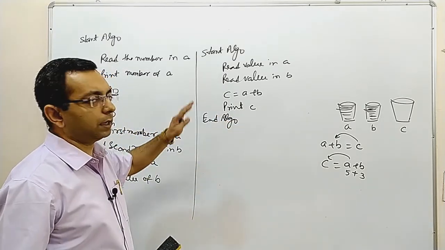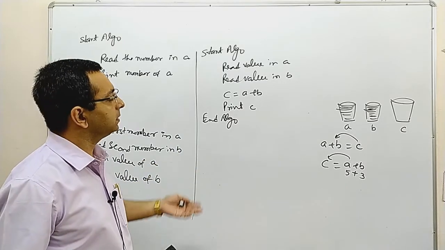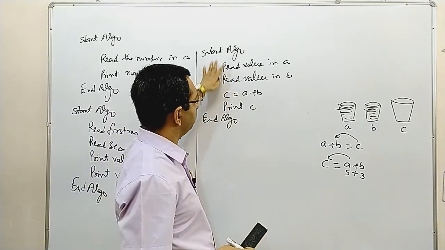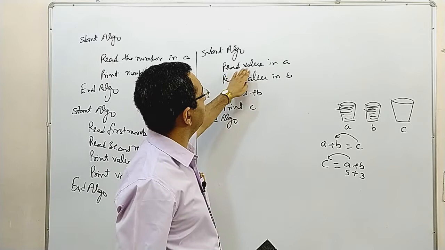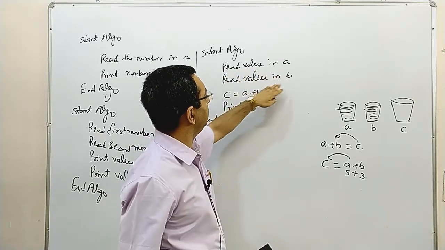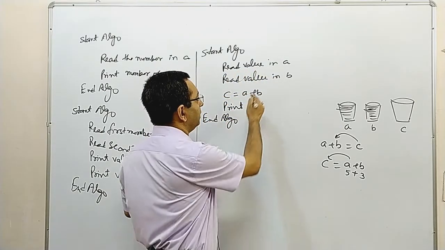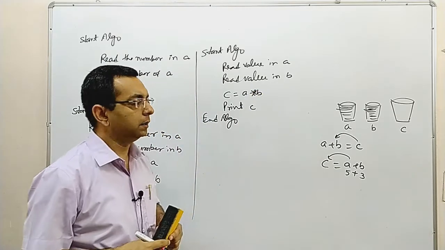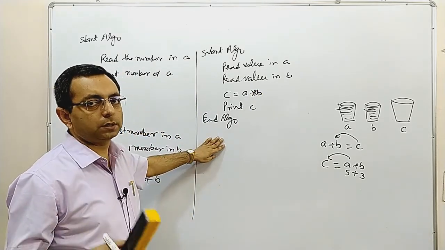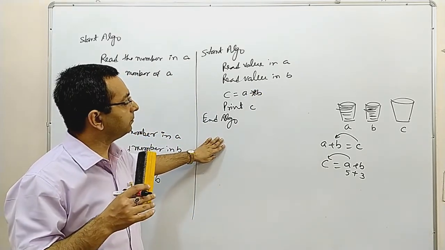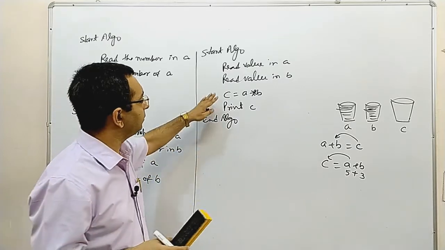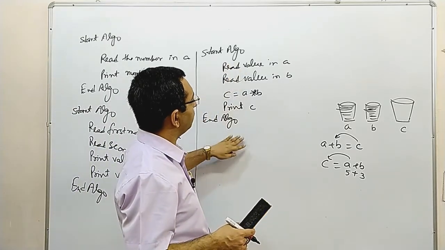Similarly, if we have to calculate the multiplication of two numbers, the algorithm will be the same. Read value in A, read value in B, and C equal to A into B. That's it. Suppose we have to subtract one value from another. The algorithm will be the same.